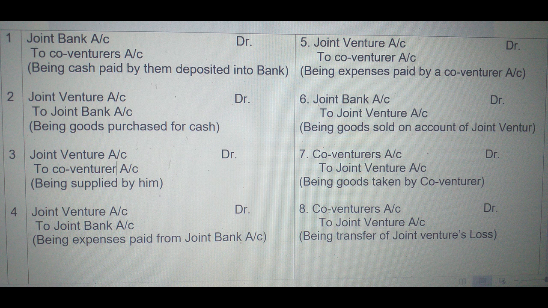Sixth entry is goods sold on account of joint venture. So entry will be joint bank account debit to joint venture account. Seventh entry is goods taken by co-venturer. So co-venturer account debit to joint venture account. Last entry is transfer of joint venture's loss. So co-venture account debit to joint venture account.